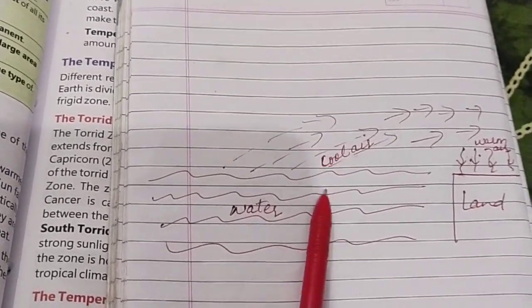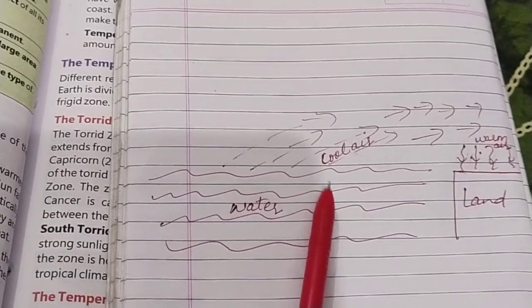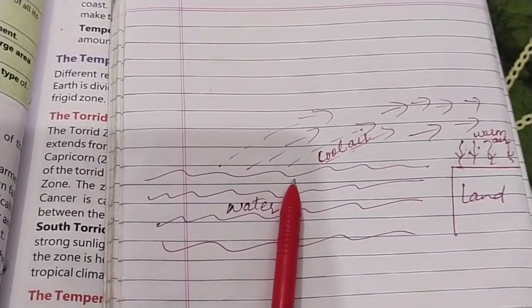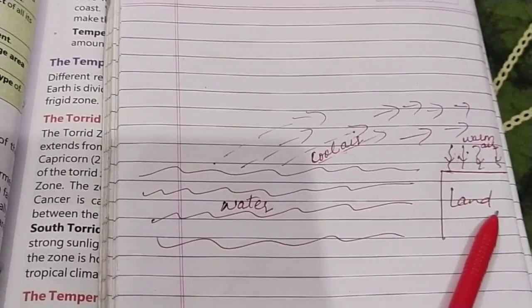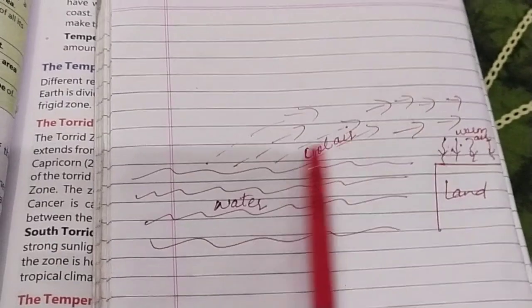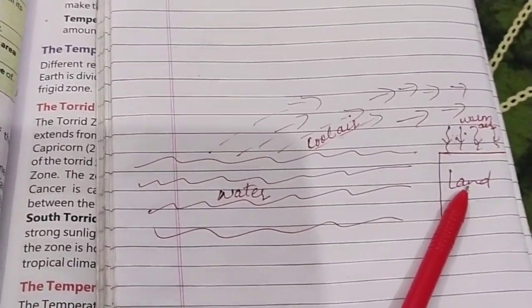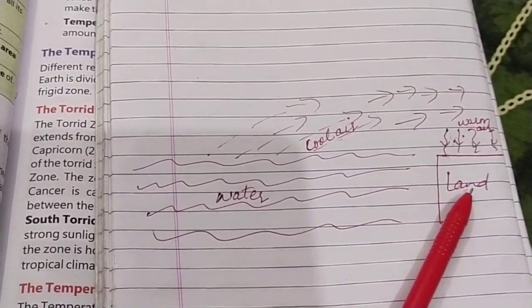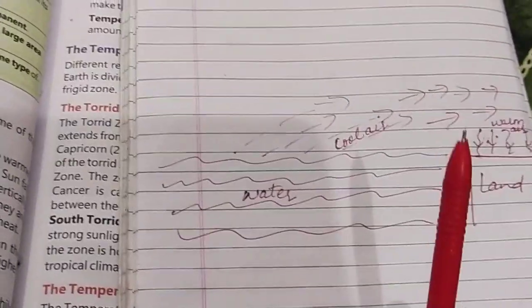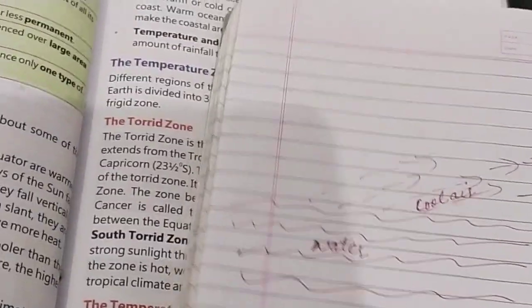So here we will have warm air over the sea, but over the land we will have cool air, which again replaces the warm air. The cool air from the land blows towards the sea, and this is called the land breeze. The land and sea breeze keeps the coastal climate pleasant.